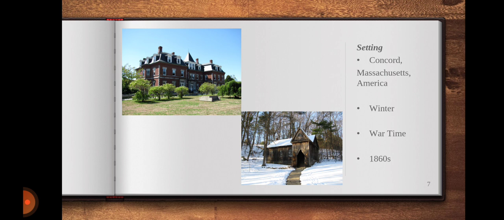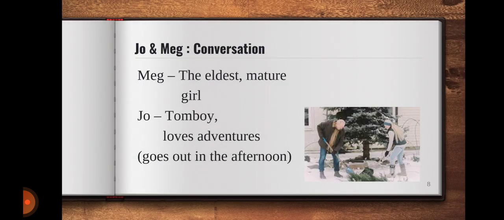Now, let us see the actual chapter that we have, Being Neighborly. When the chapter begins, we have Meg, who is reading Ivanhoe, a very famous fiction, and we see Jo, who is a very tomboyish kind of girl who loves to go out. So, though it is afternoon, though it has to be very cozy in the house because outside there's snow, she decides to go out and try some adventure.